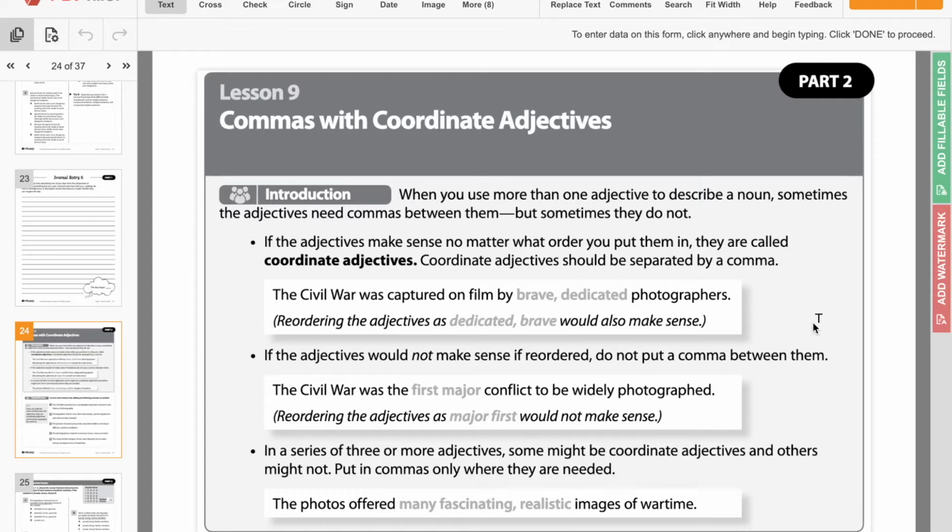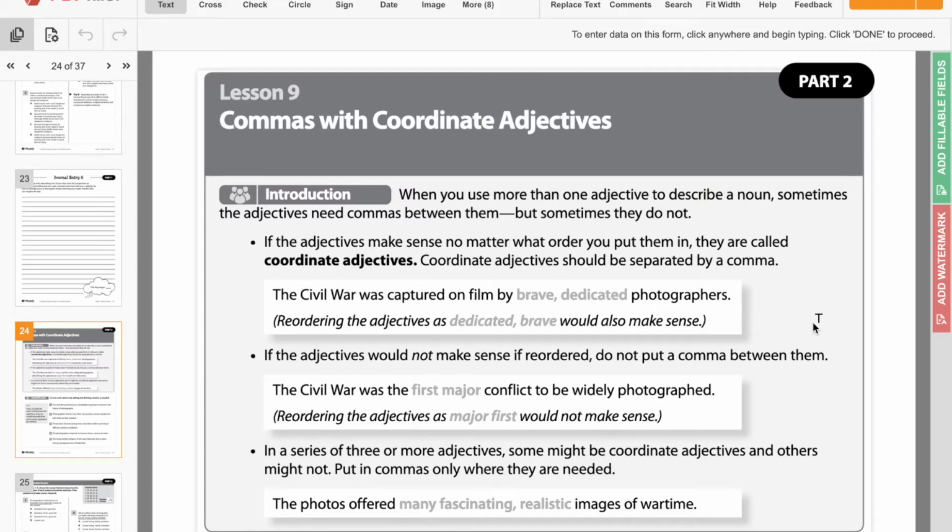So if you think about when we use commas, sometimes we use commas when we're making a list, right? So if you said, I need bread, comma, eggs, comma, and milk at the store. You're using those commas to list off the things you need. So similarly, when you're using coordinate adjectives, more than one adjective, sometimes those need to be separated by a comma because you're listing off adjectives.